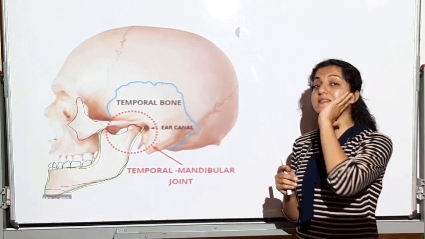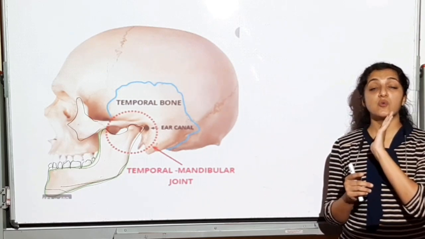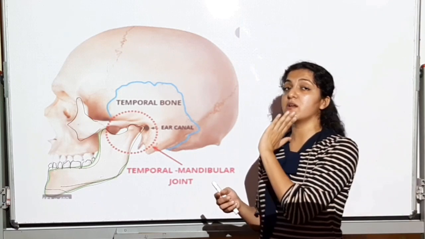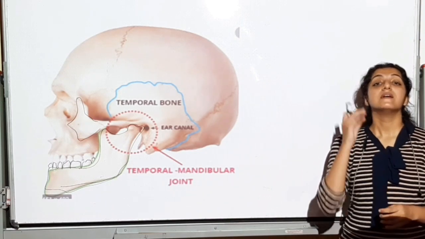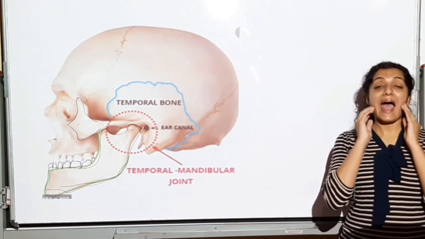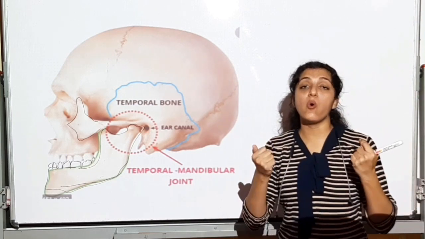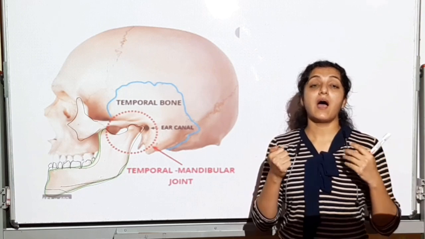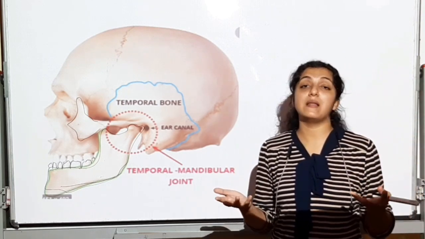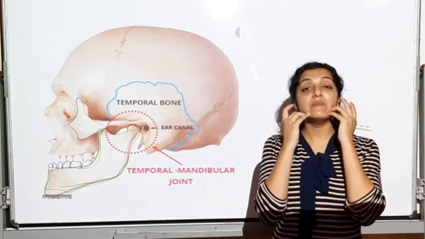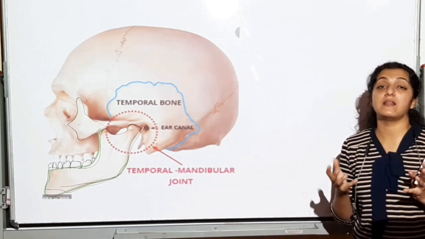So you will see some people have a very prominent jawline, especially the men. They will have a very prominent jawline. This bone is 1 in number, and it is the only movable bone. Okay, abhi I am able to speak. It's because of the movement of the mandible. Mandible is helping it. It's the only movable bone of the skull. आप खाना खाते हो, mandible की movement होती है.